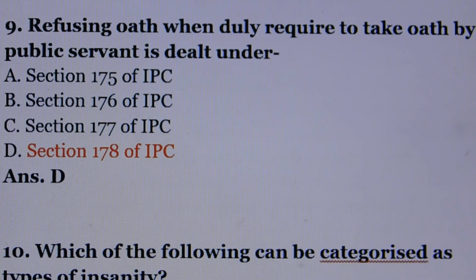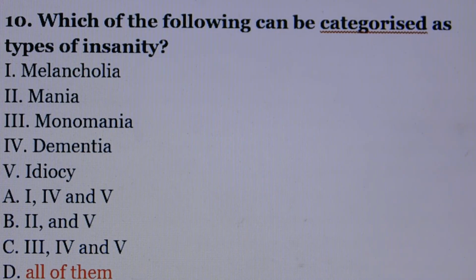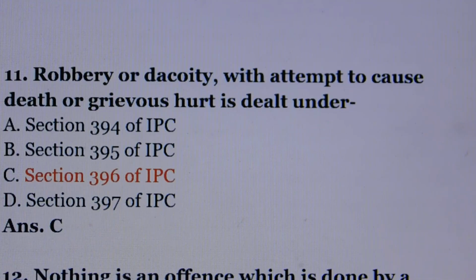Question number 9. Refusing oath when duly required to take oath by public servant is dealt under. Answer is option number D, section 178 of IPC. Question number 10. Which of the following can be categorized as types of insanity? Answer is option number D, all of them. Number 1, melancholia. Number 2, mania. Number 3, monomania. Number 4, dementia. Number 5, idiocy. All of them.